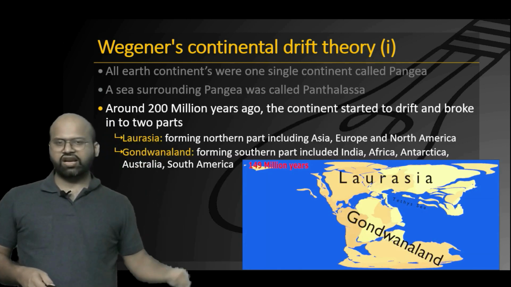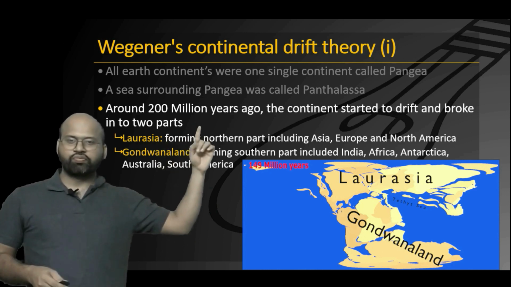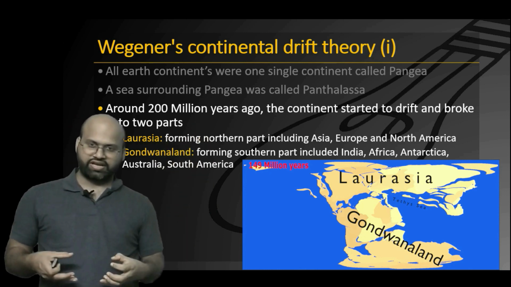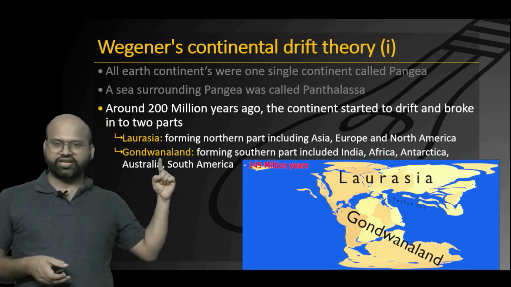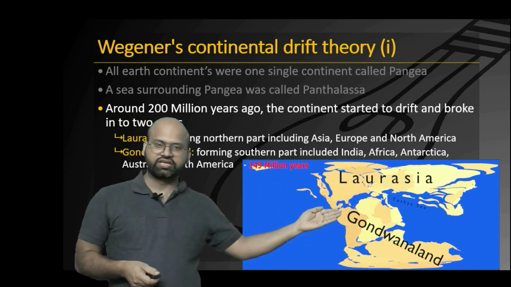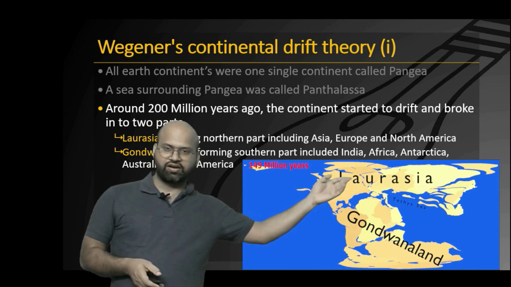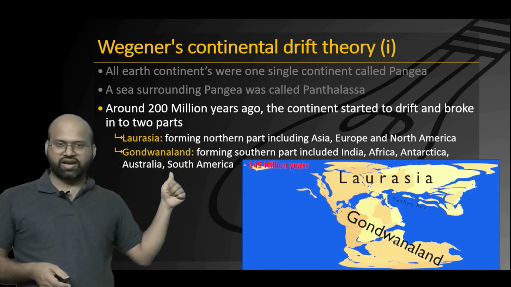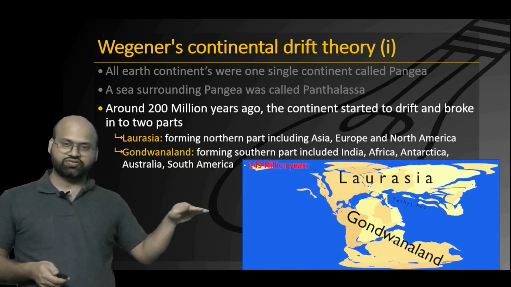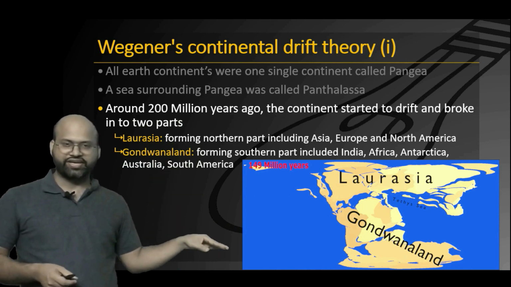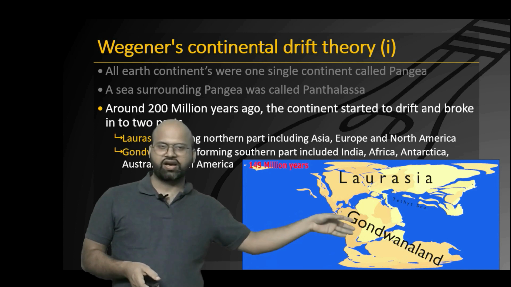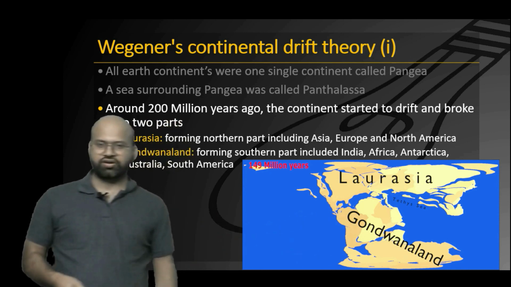He stated that around 200 million years ago, this Pangea started to break down, and it broke into two parts: Laurasia, which is the northern part of Pangea, and it formed North America, Europe and Asia, while the other was Gondwanaland, which was the southern part of Pangea, and it included South America, Africa, India, Australia and other parts of our earth.